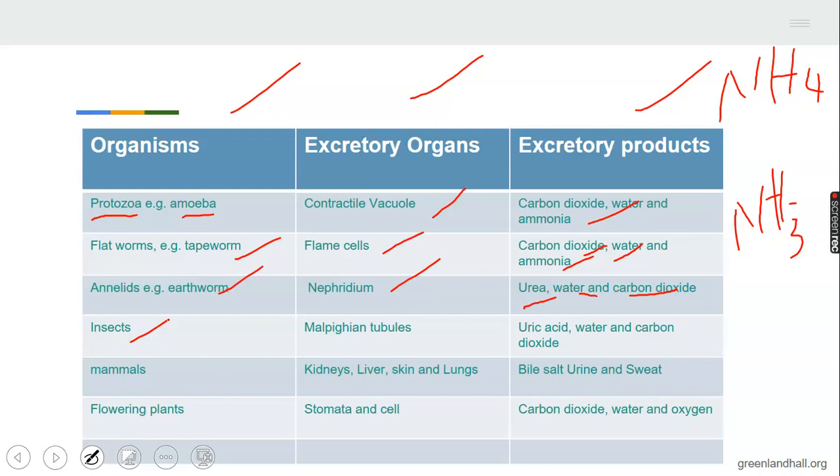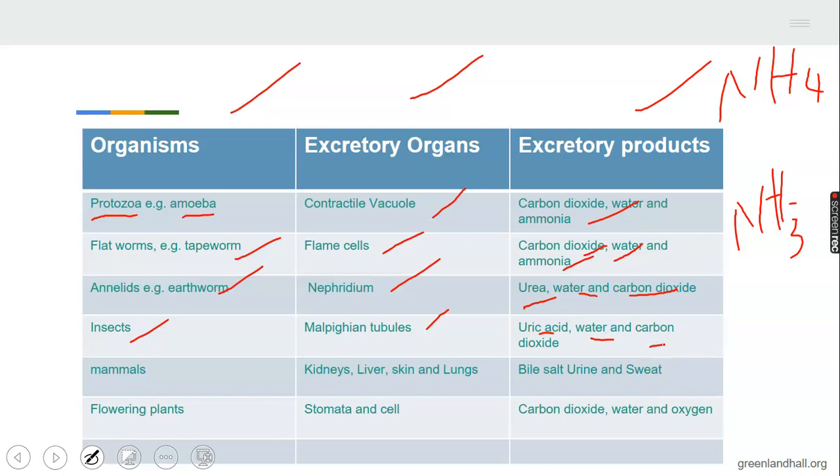Now, cockroach, grasshopper, mosquito, they are all insects. The organ of excretion in them is called Malpighian tubules. What do I call it? Malpighian tubules. The excretory products are uric acid, water, and carbon dioxide.